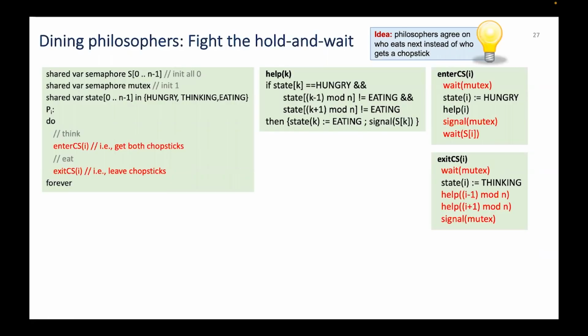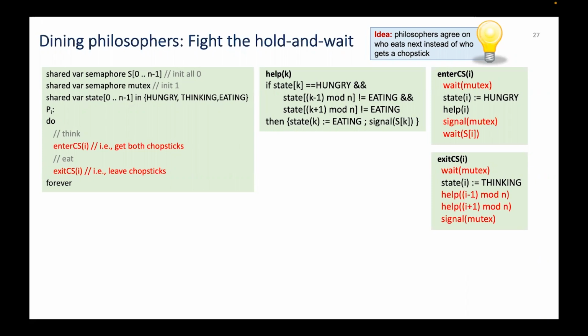The third way to fight deadlocks that is left is to avoid the hold and wait. Simply put, we can devise a solution in which philosophers agree on who is going to eat next rather than on who gets a certain chopstick. You have such an approach presented here.